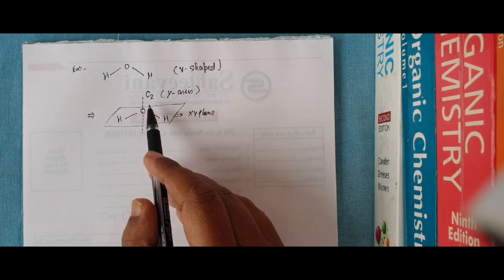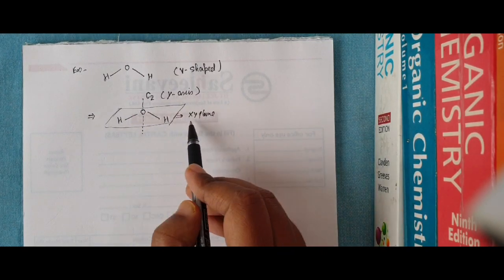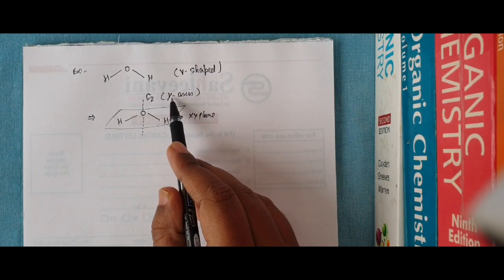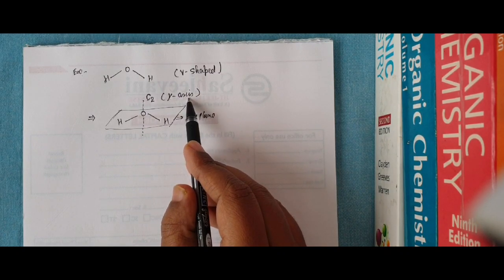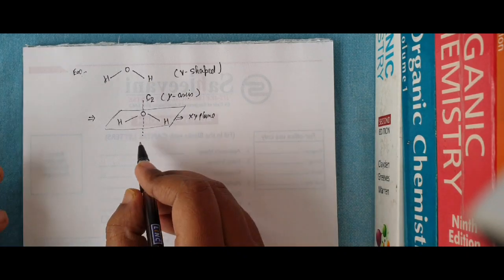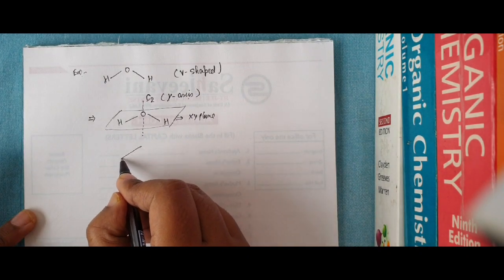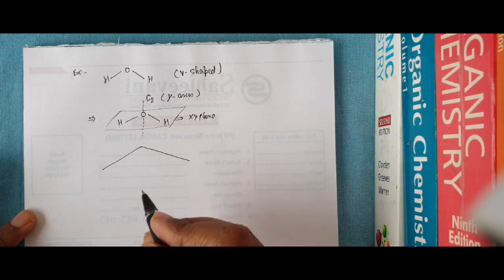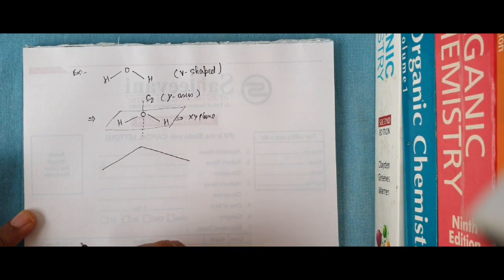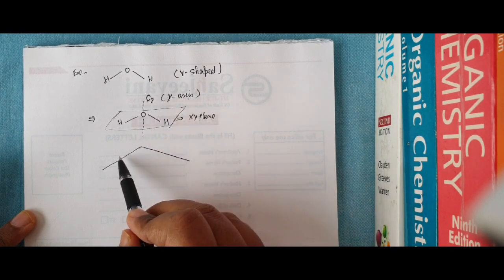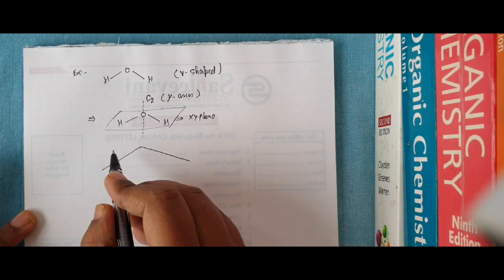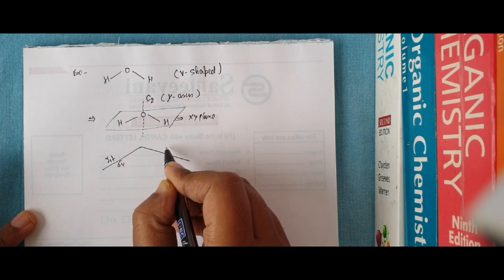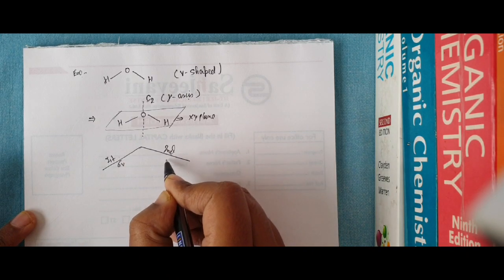If the molecule is on the xy plane and the principal axis of symmetry is the y axis, then I can have two kinds of sigma v here, meaning C2 has two kinds of sigma v: first sigma v and second sigma v.